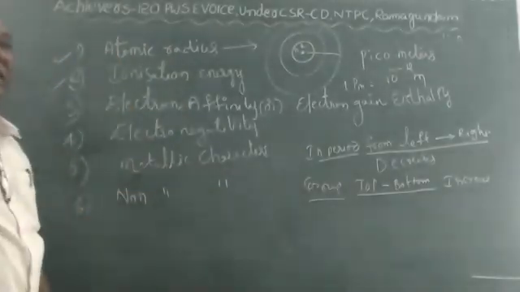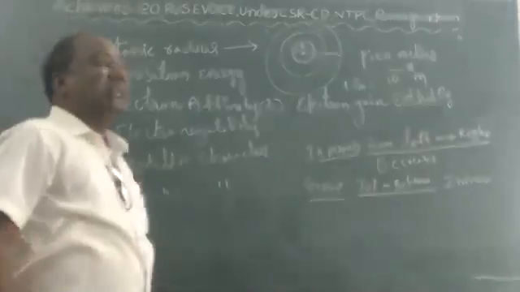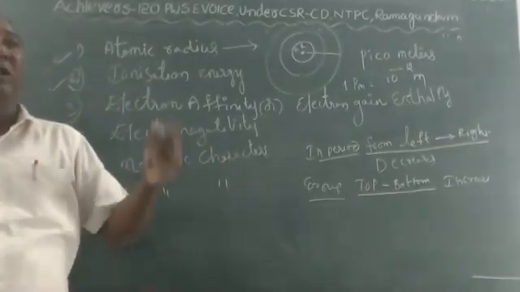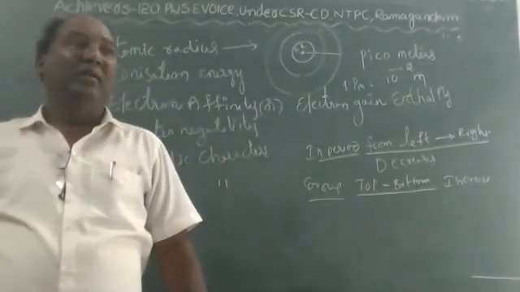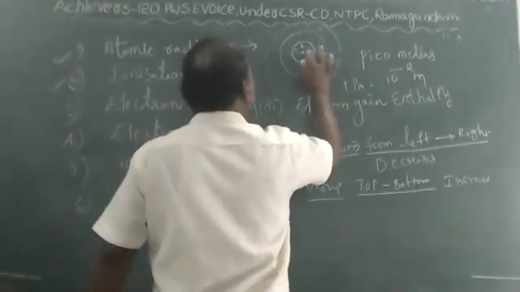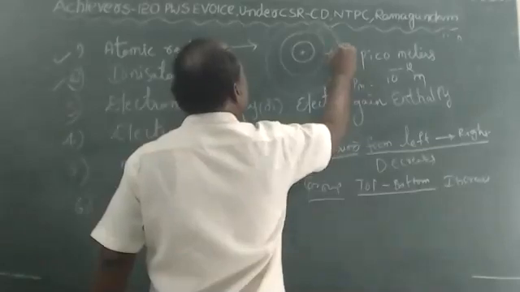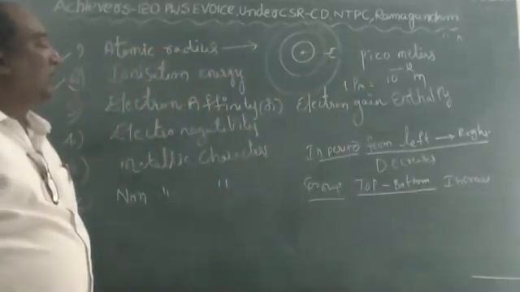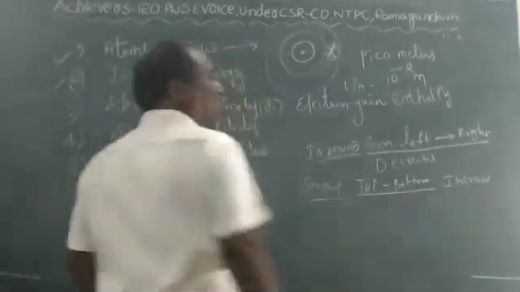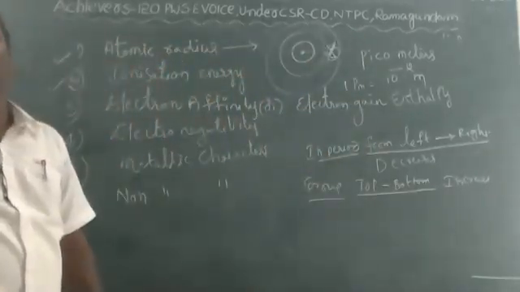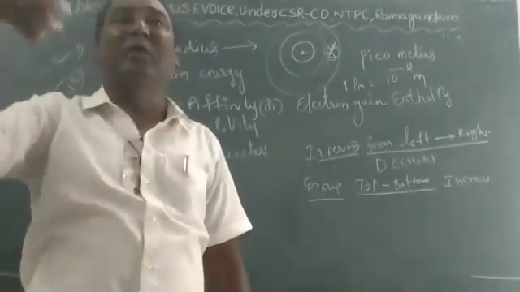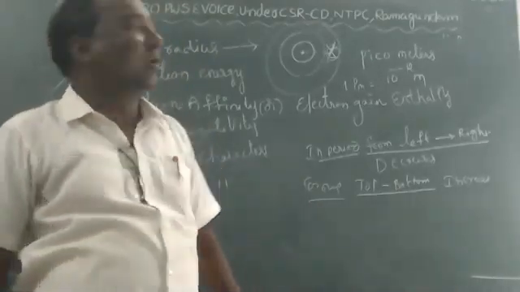Next one, ionization energy. The energy required to remove an electron from the outermost shell, when the atom is gaseous in state. For example, if an electron is there in the outermost shell, how much energy is required to remove this electron? That is called ionization energy.